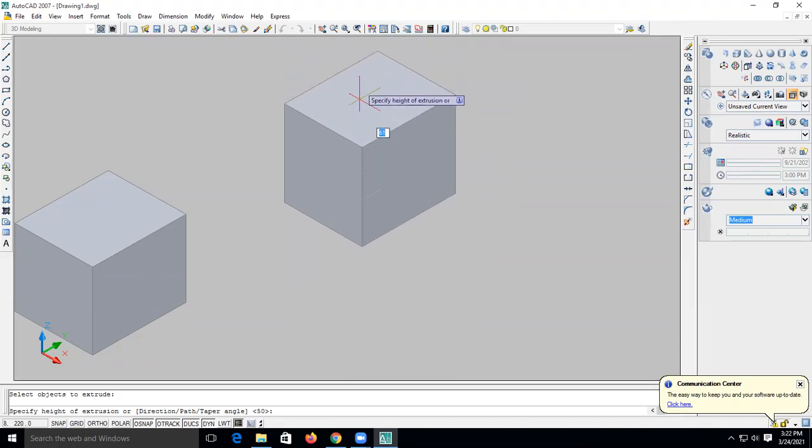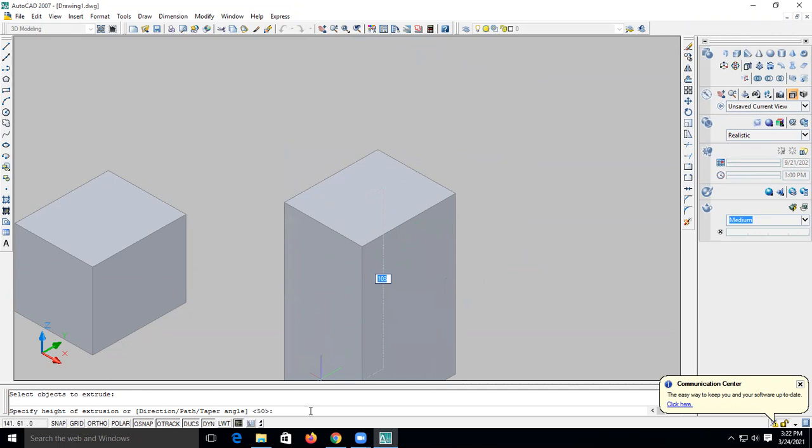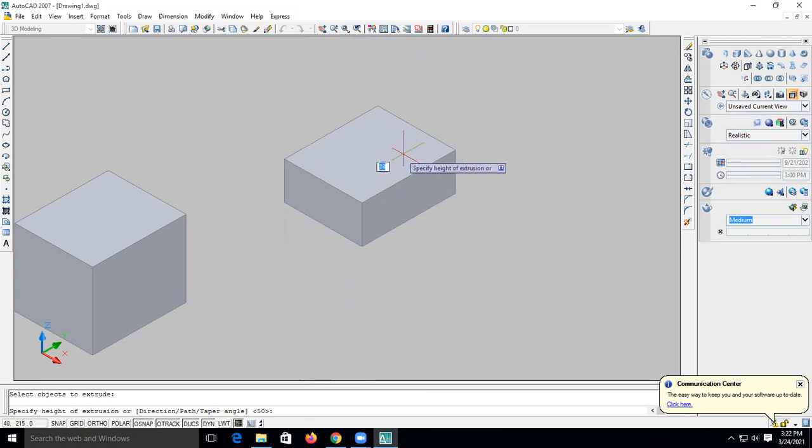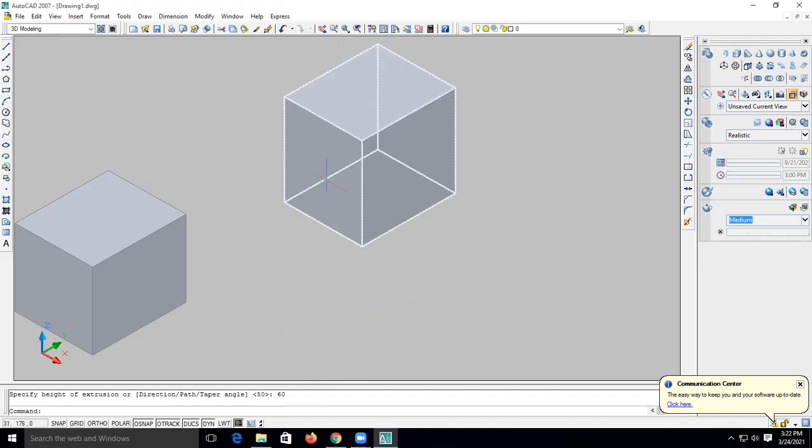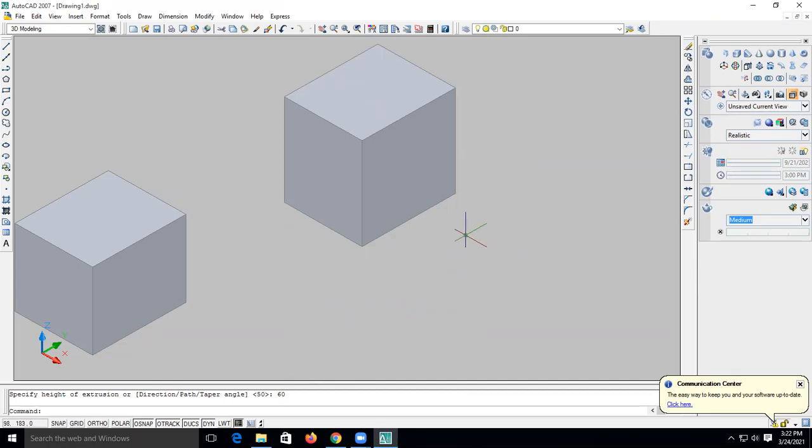Again, such a type of a thing will come. As you move up, it will show the height. आप ऊपर उसको extrude कर सकते हो. Otherwise, you go to the downward direction. आप नीचे पे उसको extrude कर सकते हो. So I will prefer to go up. I will again enter 60. So it will become 50 by 60 का एक again cube बन जाएगा. So this is the another way to draw a box by the extrude command.